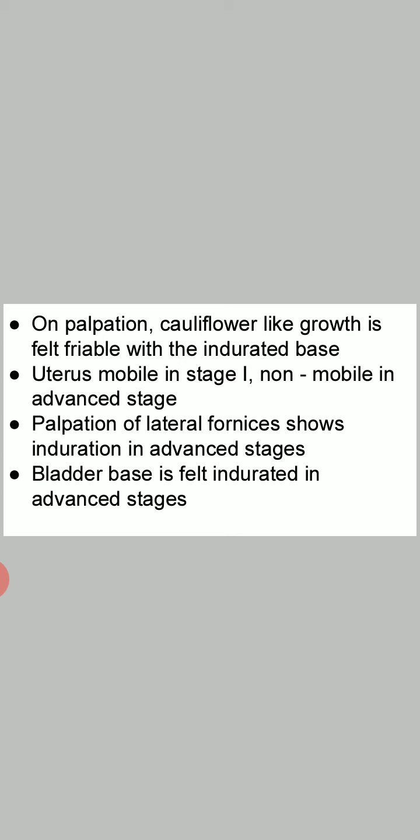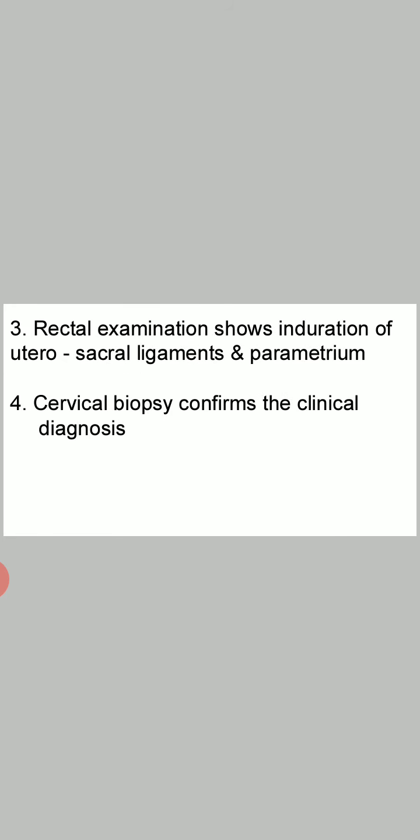On palpation of lateral fornices, it shows induration in the advanced stages. That means lateral fornices are indurated in the advanced stages. The bladder base is felt indurated in advanced stages. On rectal examination, you will find induration of uterosacral ligaments and parametrium. Cervical biopsy confirms the clinical diagnosis. So, pap smear is the diagnostic examination of Ca cervix. We'll talk about pap smear next time.